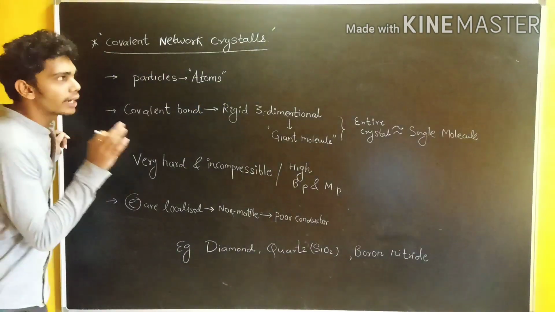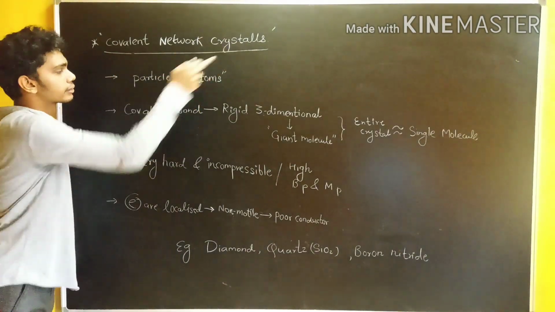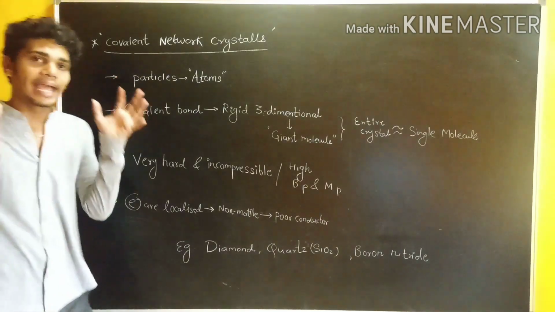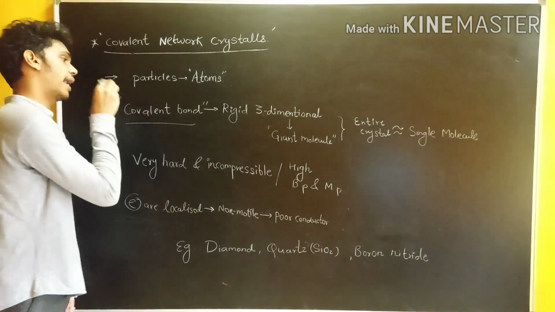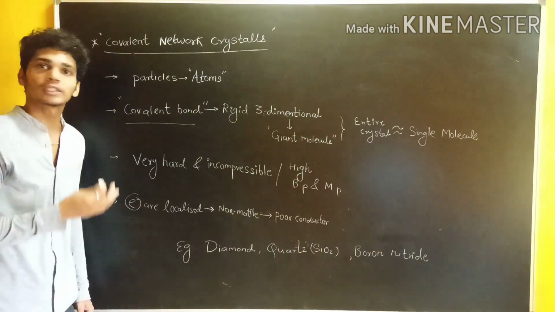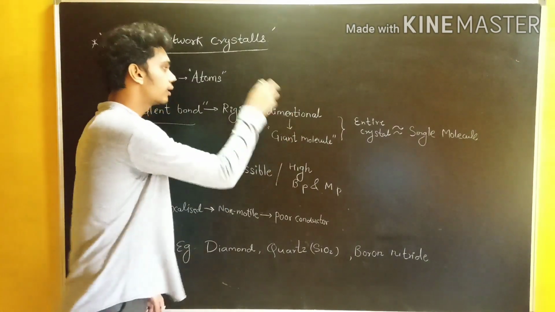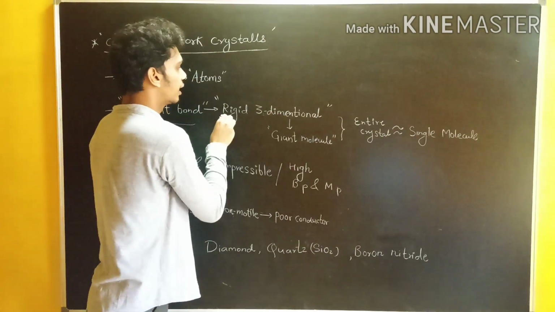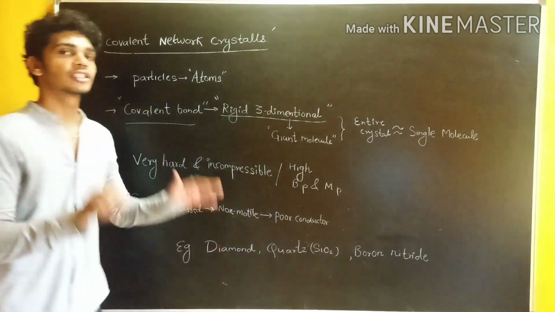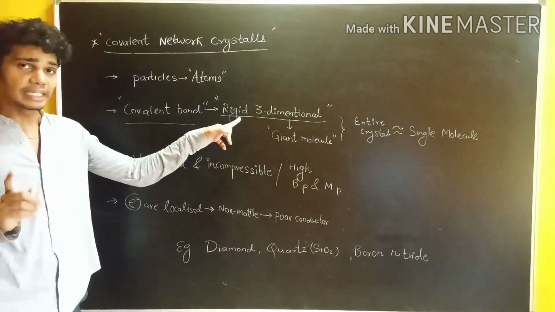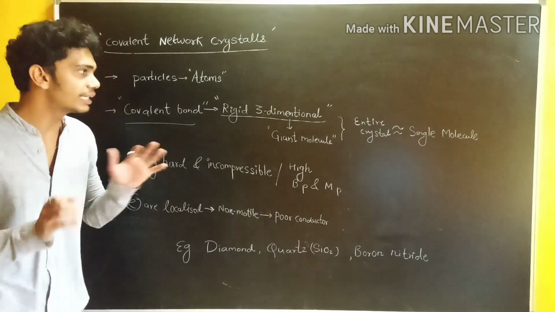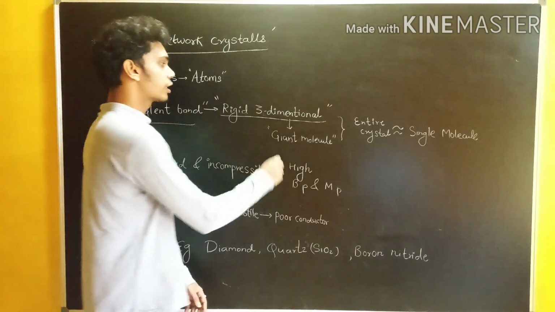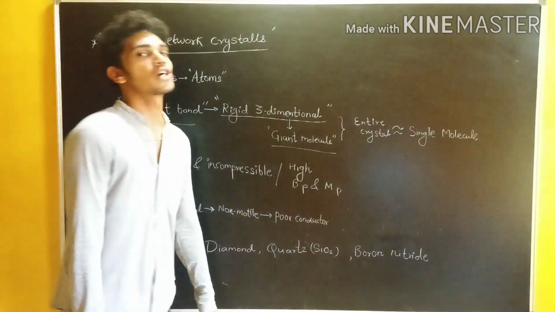The consecutive atoms in covalent network crystals are held together firmly by covalent bonds. And as we know, the covalent bond is the strongest bond, which results in the formation of a rigid three-dimensional structure. It is rigid because it is a covalent bond, and covalent is the strongest, so it forms a rigid three-dimensional structure, which further forms a giant molecule.